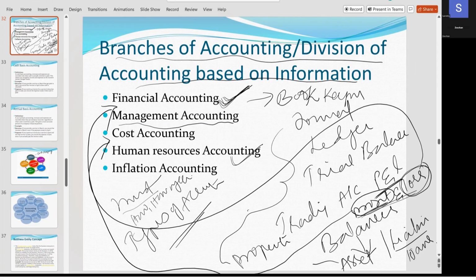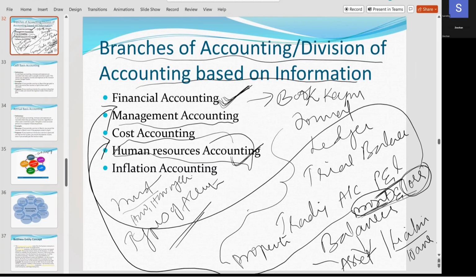For example, you are having a car showroom. Every month your target is to sell at least 10 cars in the market. If you sell 10 cars, you are getting profit. If you are selling 9 cars, you can't get a profit. So to sell 10 cars, you'll appoint efficient sales executives. If you select the wrong executive, what will happen? It will be in losses. So what does human resource accounting say? What type of employees you have to recruit so that your business will be getting profit. That is called human resource accounting.